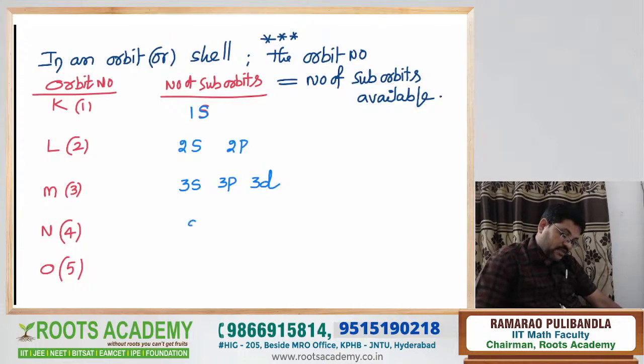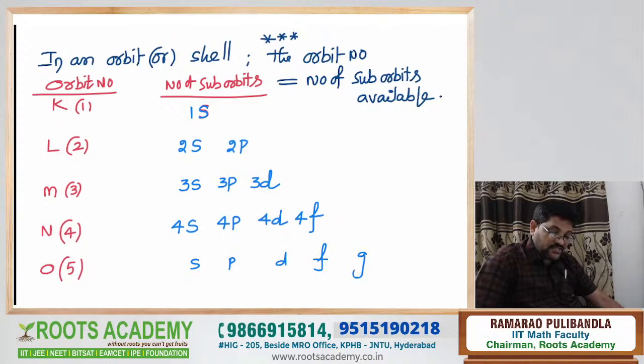And in the fourth orbit, the suborbits are s, p, d, f. Yes or no? How many are available? 4. The 4 suborbits are equal to the principal quantum number 4, that means they are available in the fourth orbit: 4s, 4p, 4d, 4f. And in the fifth orbit, s, p, d, f, g are available. That means 5 suborbits equal to orbit number 5. Now you write 5s, 5p, 5d, 5f, 5g, like that.